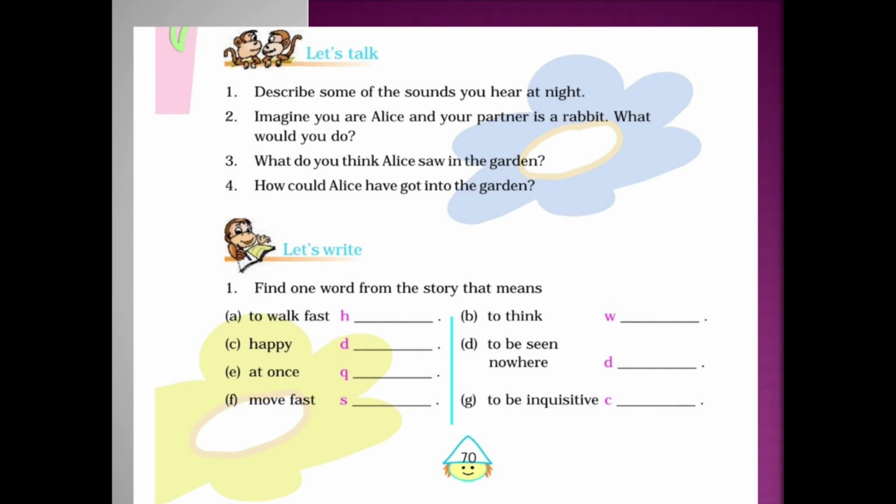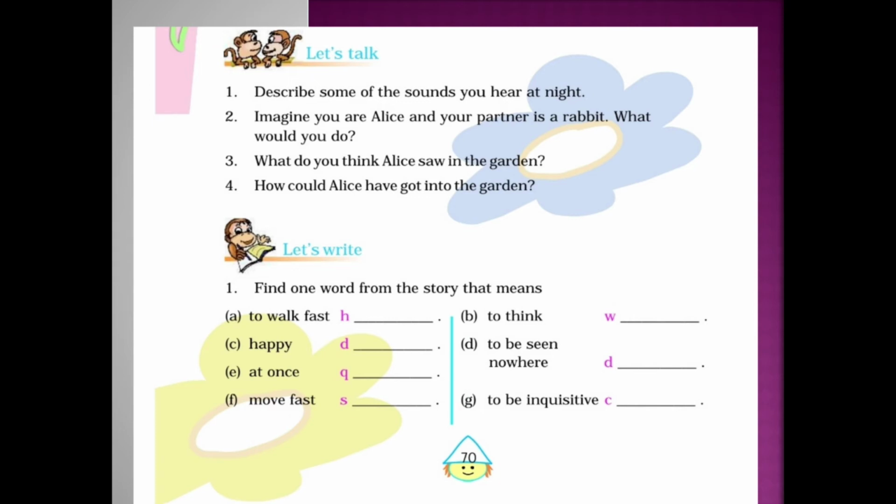During night everything will be silent. So we can hear lots and lots of sounds. The buzzing of the bees we can hear clearly and lots of sounds we can hear at night. So sit with your parents and discuss what are the sounds you hear during night. Next, imagine you are Alice and your partner is a rabbit. What would you do? You have to imagine you are Alice and you have a partner that is a talking rabbit. What will both of you do? You have to think that and you have to talk that.